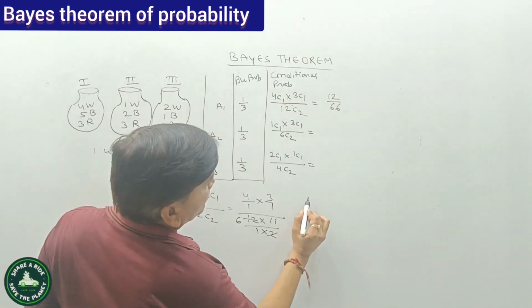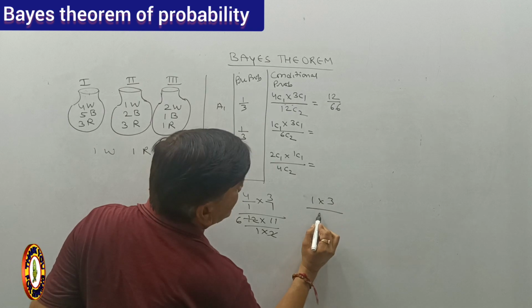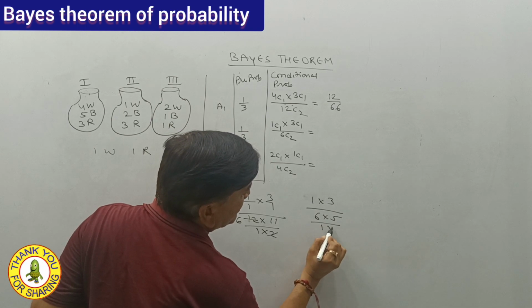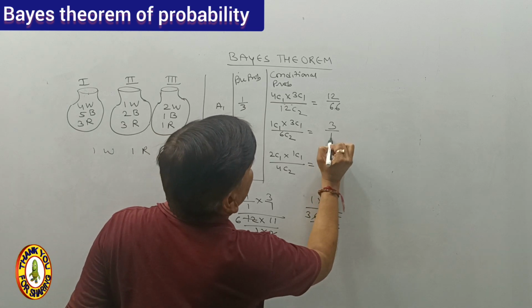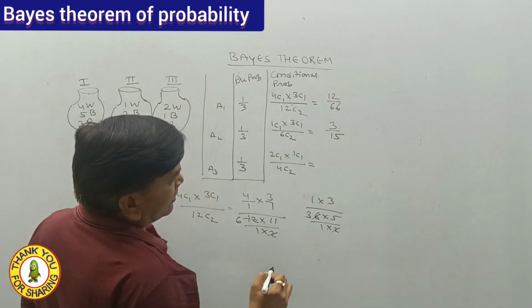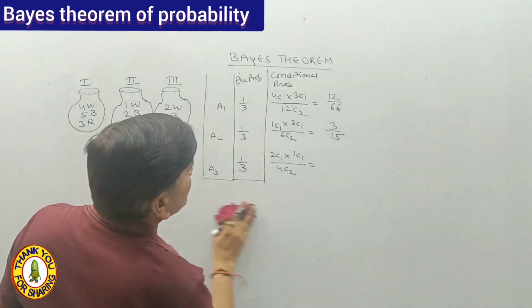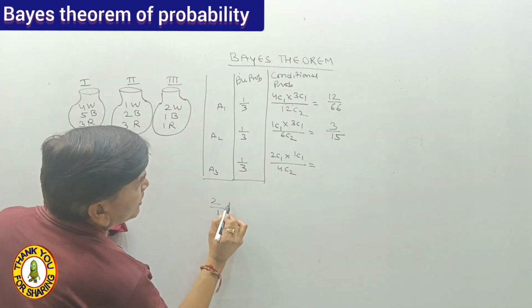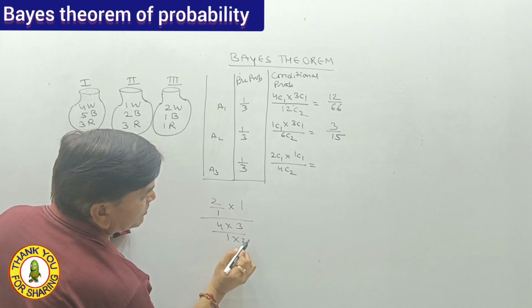Second, 1C1 is 1 multiplied by 3, divided by 6 multiplied by 5 upon 1 multiplied by 2. So that is 3 upon 15. Okay, third one is 2 upon 1 multiplied by 1, divided by 4 multiplied by 3 upon 1 multiplied by 2.